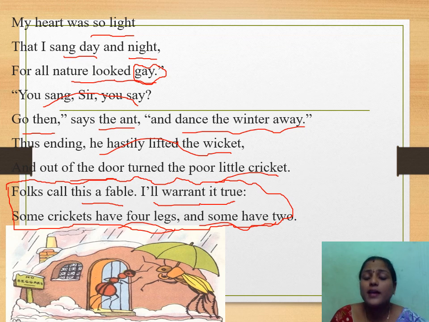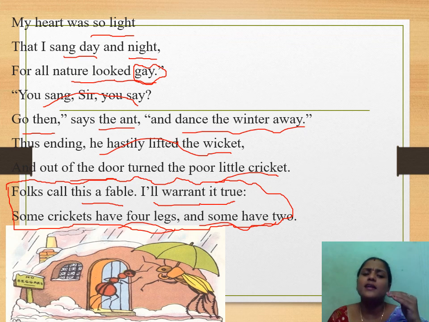There are crickets and many insects which do not care about the future, and also humans. Humans, in the sense here, as I discussed earlier, are two-legged crickets. What is the two-legged cricket? Here the poet mentioned humans who never care about the future and repent when time has gone. So in that way the poet gives some moral. We got some moral, right?